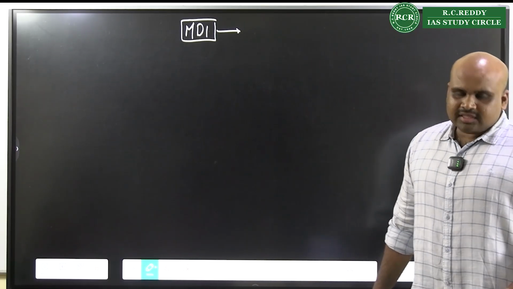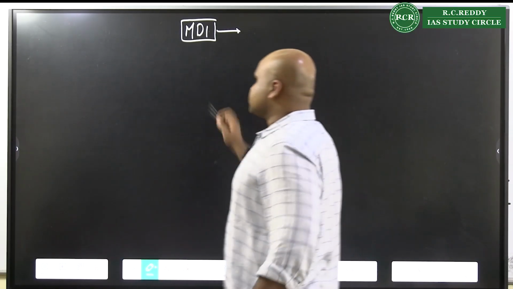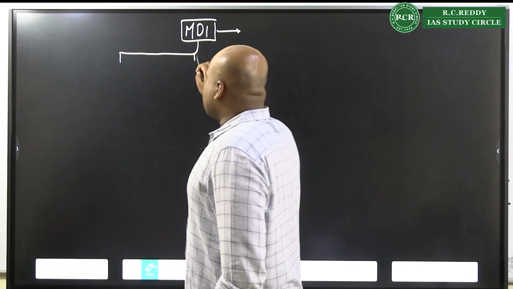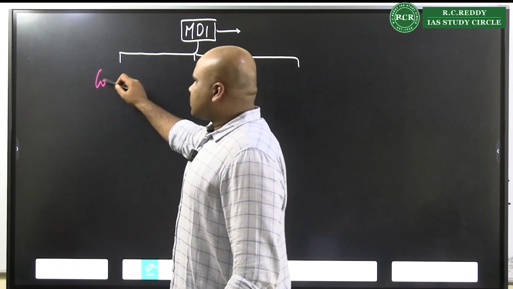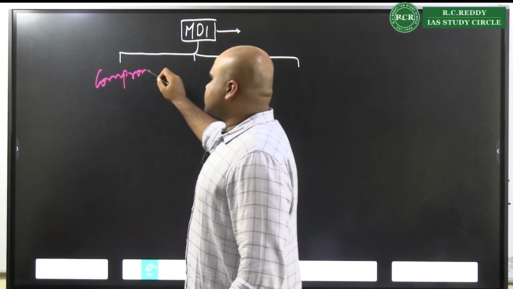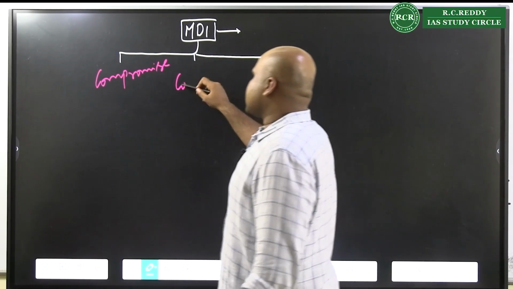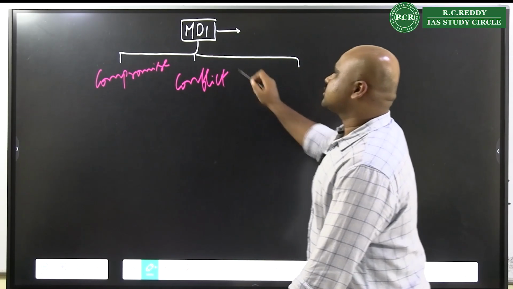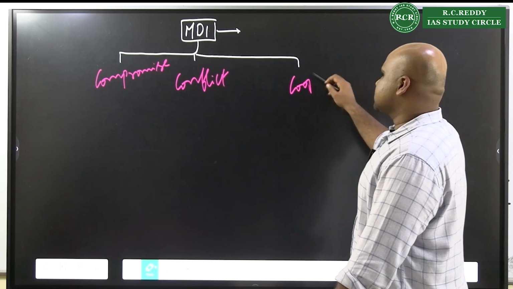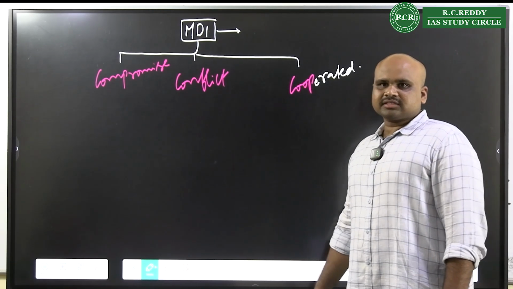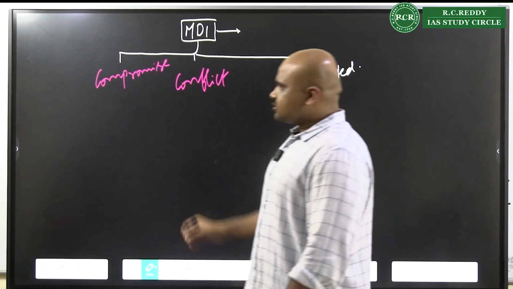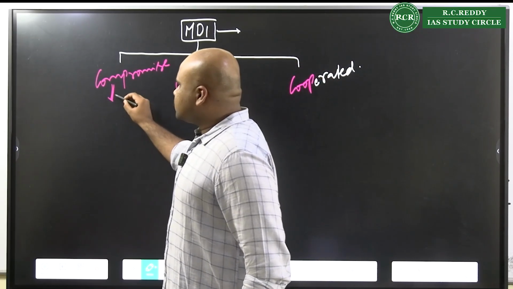Now, whenever we see this impact of modern democratic institutions coming, always you see there are three probabilities. One, somebody has compromised. Somebody has a conflict and somebody has cooperated. In the compromise, what do you see?